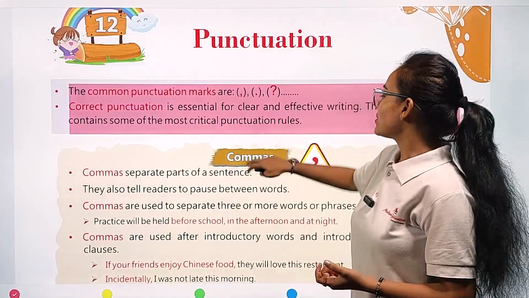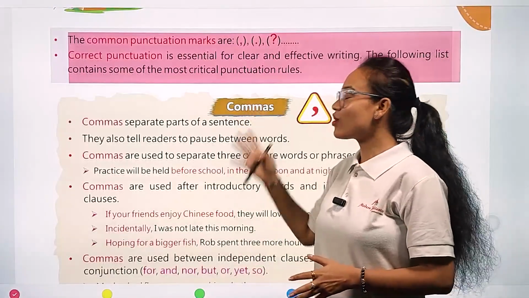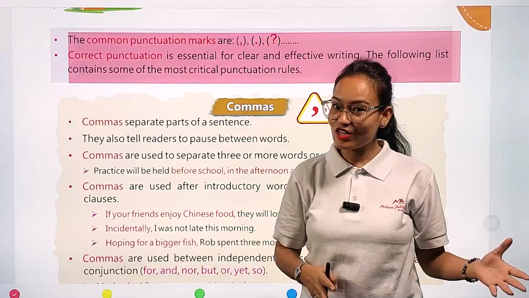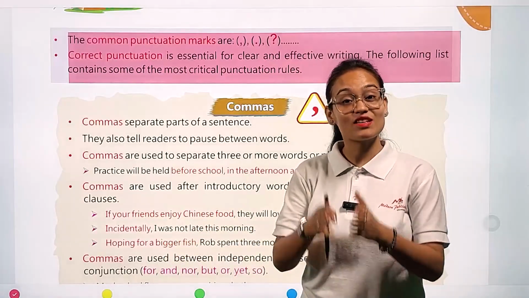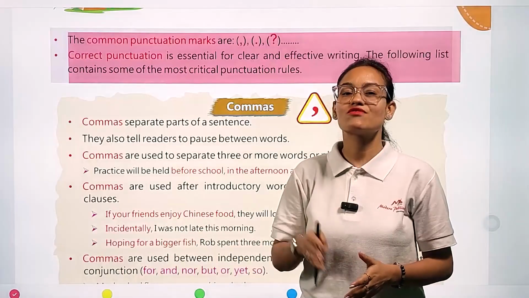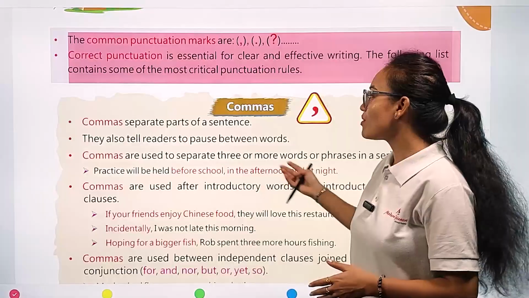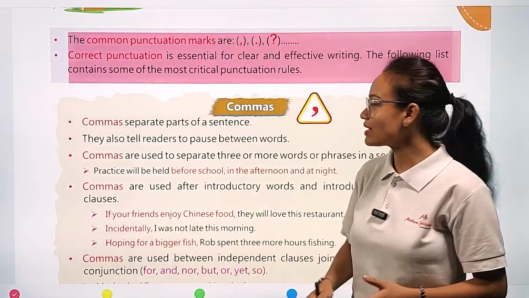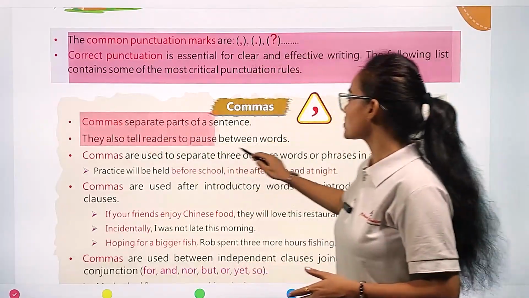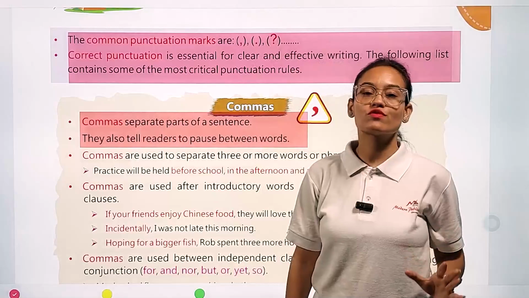Okay, so the first punctuation mark is comma. So where does comma stand in a sentence, in the starting of the sentence or at the end of the sentence? No, it stands in the middle of the sentence or maybe after two words or maybe after four or five words. Okay, so comma always comes in the middle of the sentence or after some words. Comma separates parts of a sentence.